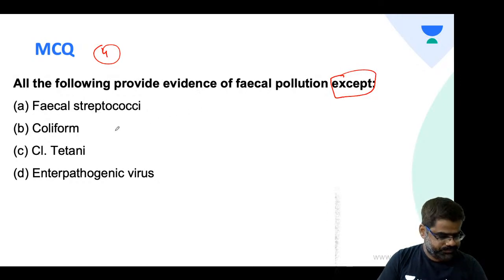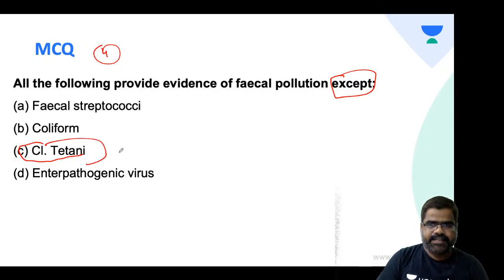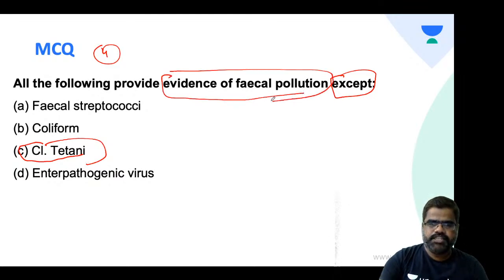Anyone, students? Okay. So Clostridium tetani, or tetanus, is not an evidence of fecal pollution. Okay, please remember that.